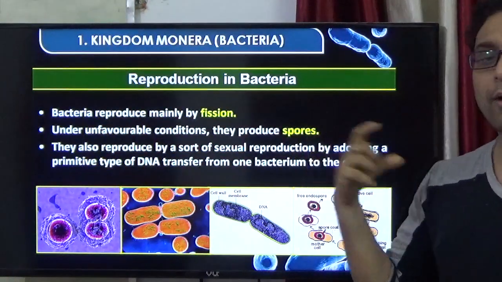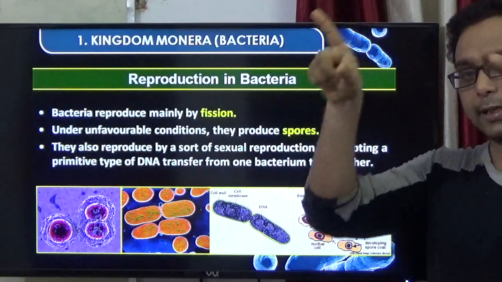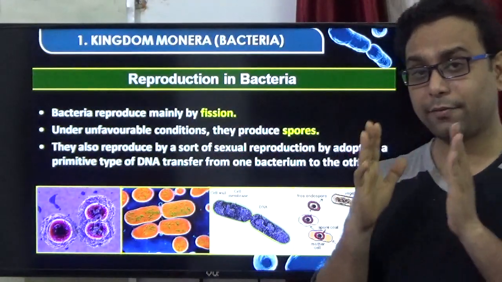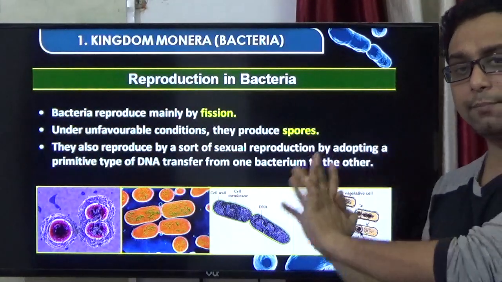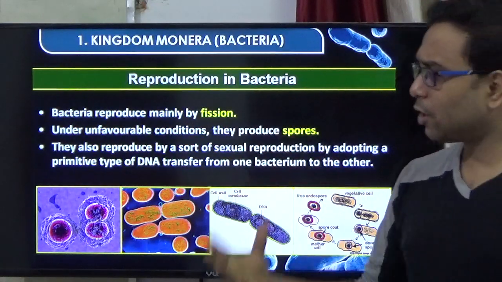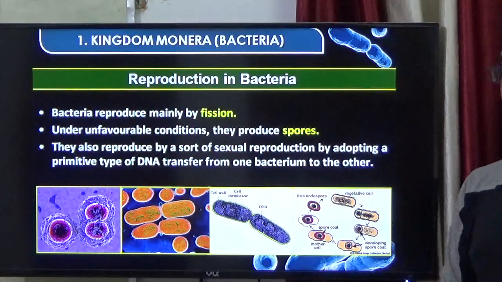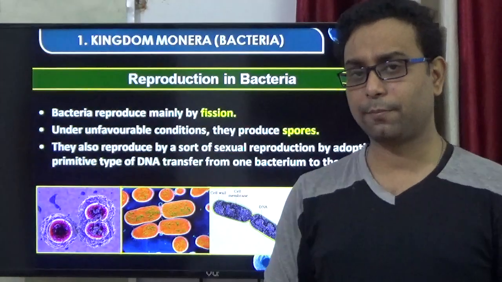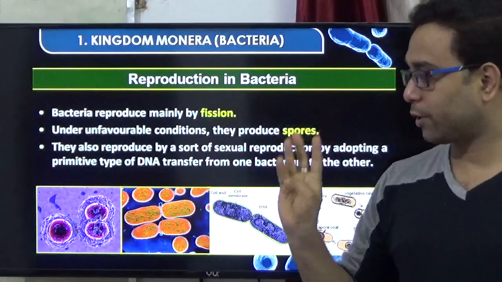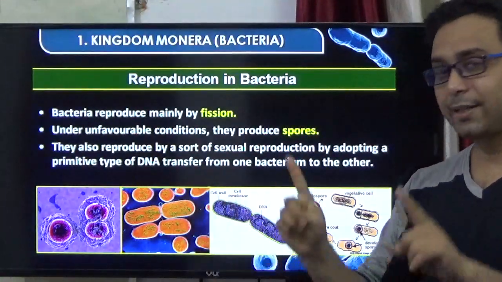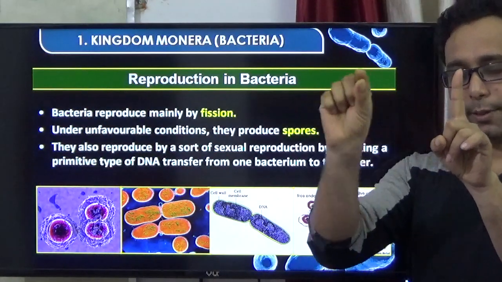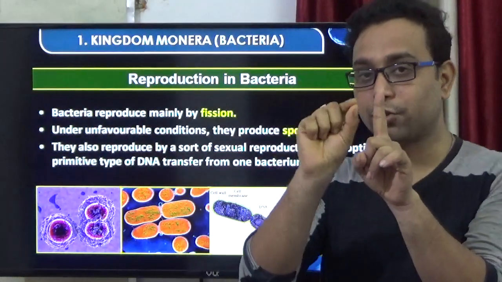So the endospore, why is it resistant in nature? Because its cell wall contains calcium dipicolinic acid, which is very resistant in nature, and it gives the resistant nature of the endospore, right? They also reproduce by a sort of sexual reproduction. What are the different methods of sexual reproduction? The Monerians ultimately do conjugation, in which two bacteria come close together, and a pilus helps to build a conjugation tube.